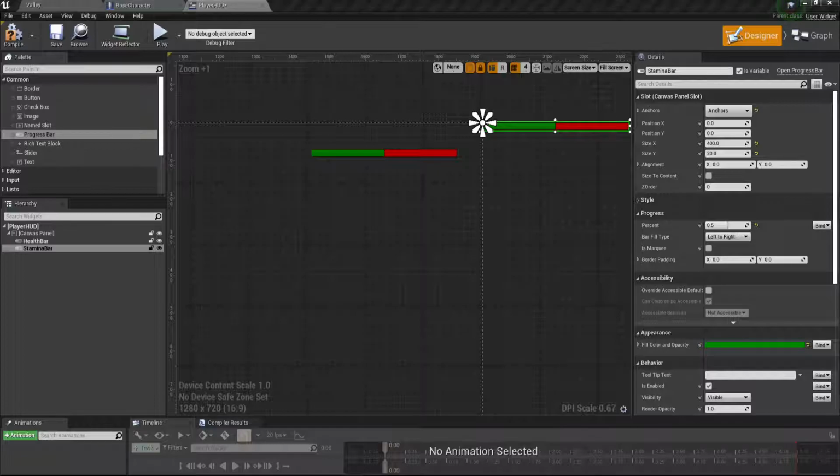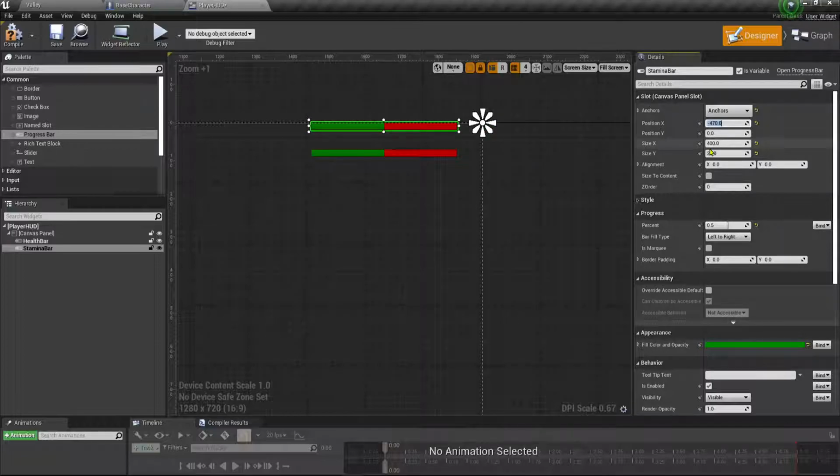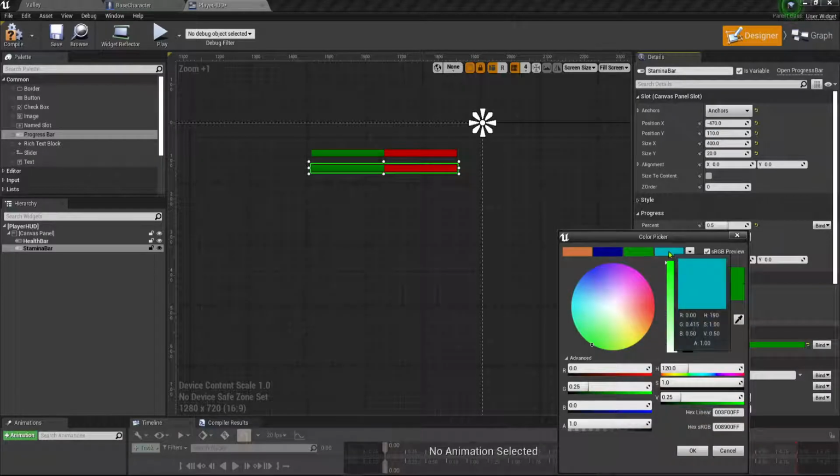Okay, so let's set this one position X the same, so -470, and we'll make our Y position 110. So that'll put it slightly below there. 400 and 20 is fine. We don't need to do anything else there. The percent is fine. I'm going to change my fill color on this one, so I'm just going to kind of give it this bluish color.